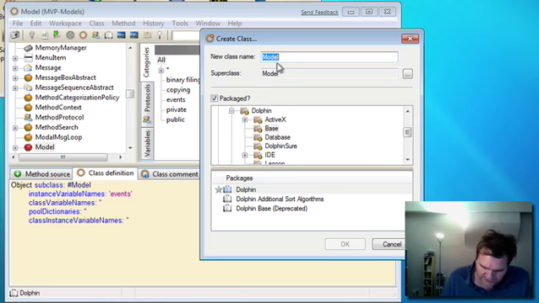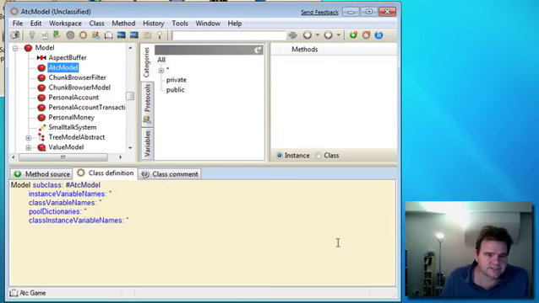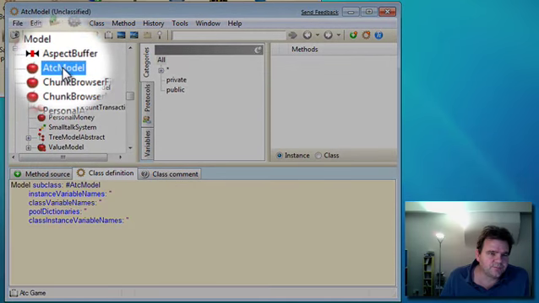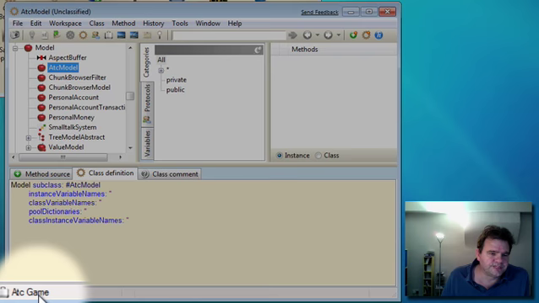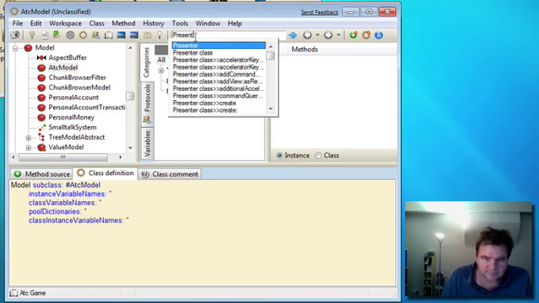We're going to call this ATC model. Okay, and we're going to turn off the packaging option so that it goes into our default package. And so we have our ATC model class. It's been put into the ATC game package. Okay, now let's go and create ourselves a presenter to match that.